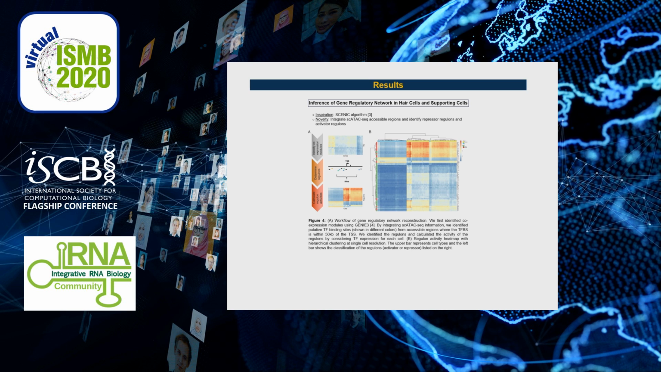We applied our gene regulatory network analysis to hair cells and supporting cells. We generated a regulon activity heat map with hierarchical clustering at single-cell resolution. We observed that ATOH1 and LHX3 regulons are highly activated in hair cells, while SOX2, SOX10, and GLI1 regulons are enriched in supporting cells.